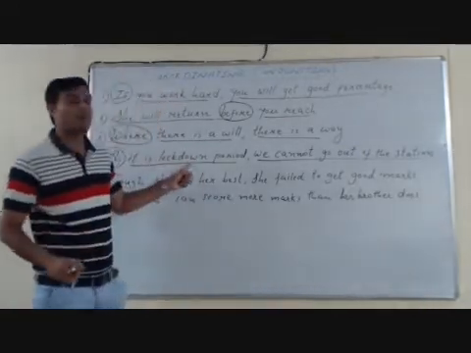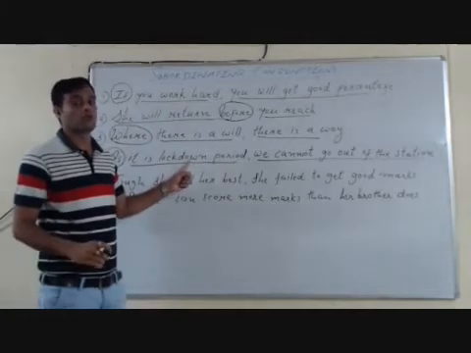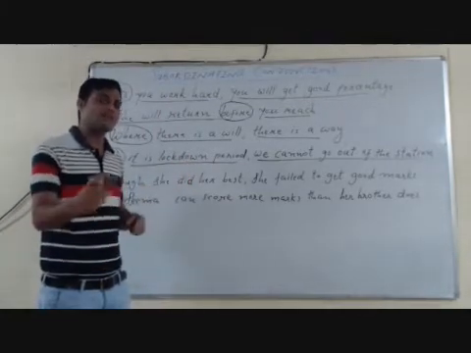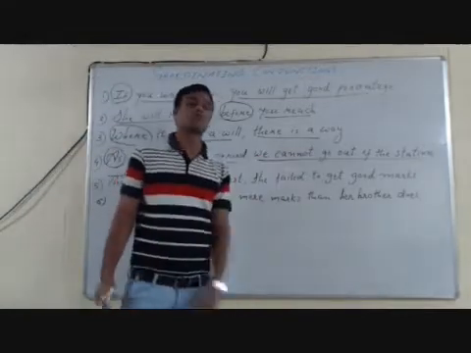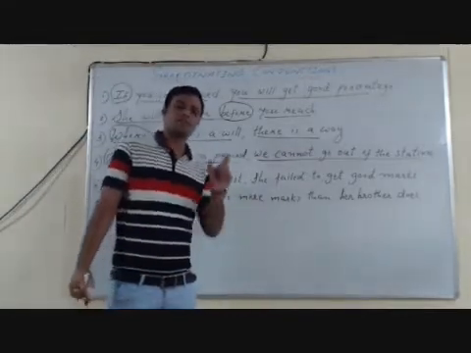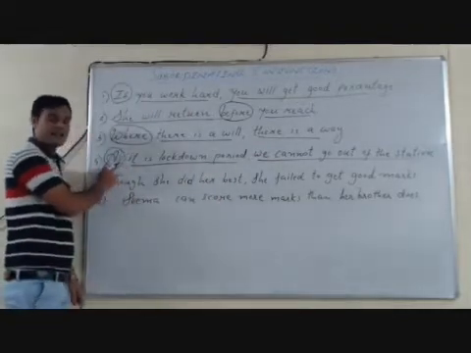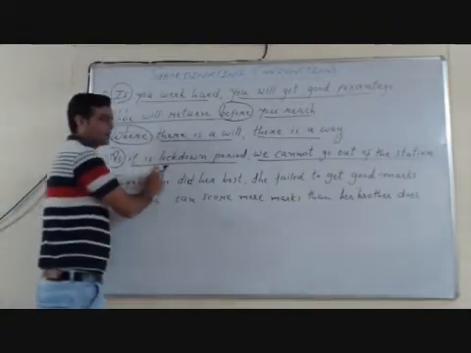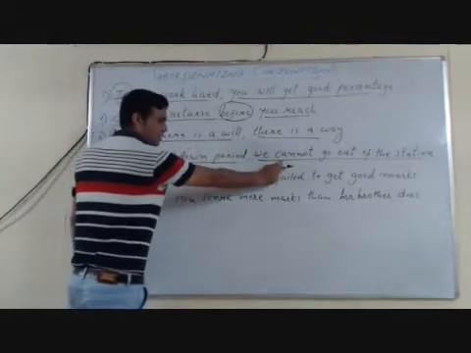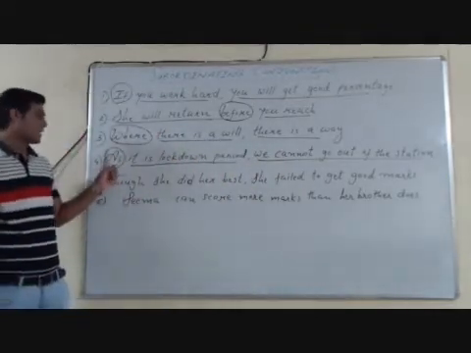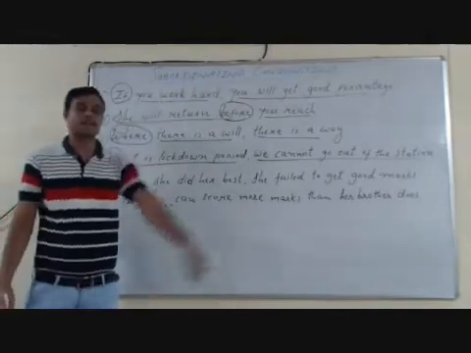Here it is lockdown period shows cause. And due to this cause, what is the effect? We cannot go out of the station. This cause-effect relationship is shown by the conjunction as. So as is a subordinating conjunction.